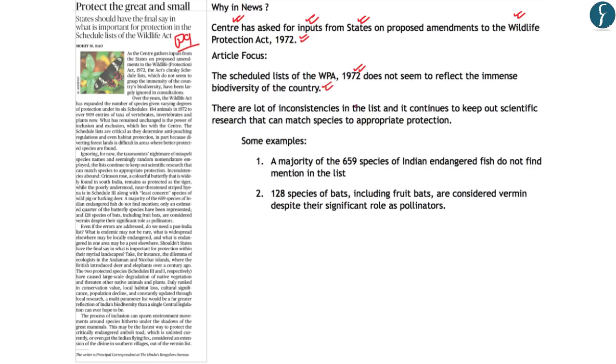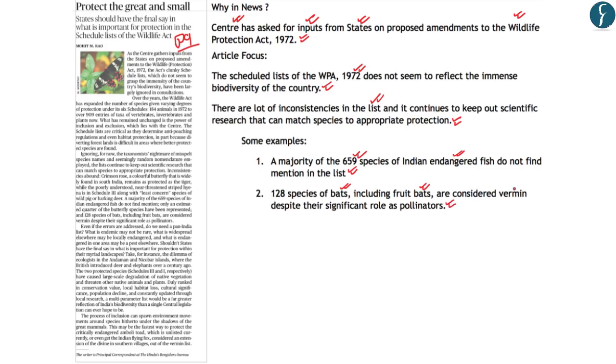According to the author, there are a lot of inconsistencies in the list of the Wildlife Protection Act, wherein which species forms which part of the scheduled list does not take into account the scientific research that can match species to the appropriate protection. The article gives the example that a majority of the 659 species of India's endangered fish do not find mention in the list, and in similar terms, 128 species of bats, which includes fruit bats, are considered vermin despite their significant role as pollinators.